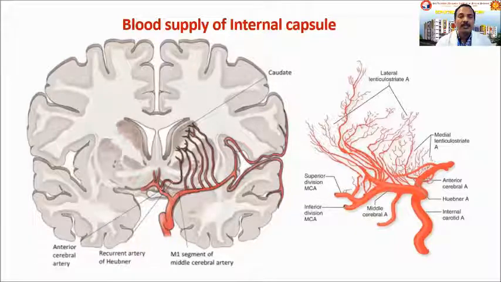And this is the recurrent artery of Hubner, which is also reaching the internal capsule by a recurrent course through the lentiform nucleus. And in this picture, it is an original corrosion cast picture of the blood vessels only. You can make out how the arteries are present there, and they are all very thin, and have a very narrow lumen. They can easily rupture or get occluded by thrombus.